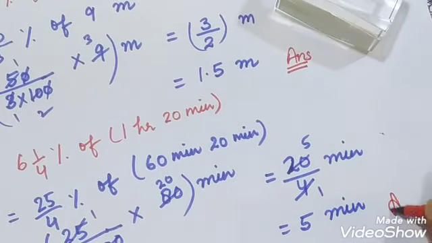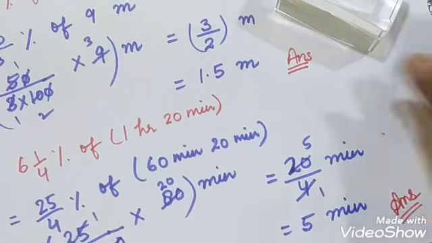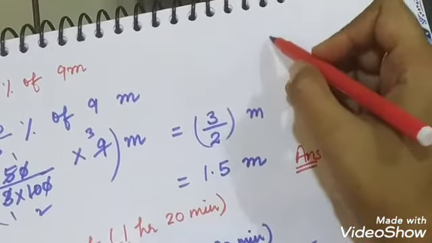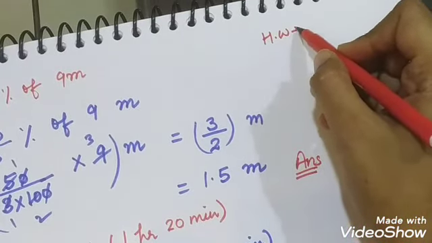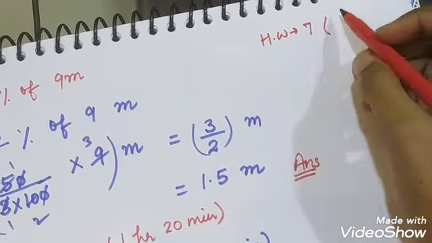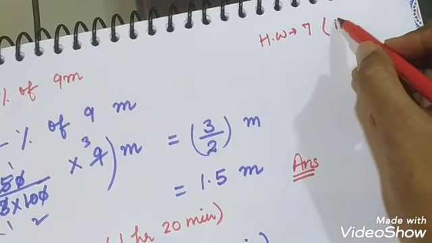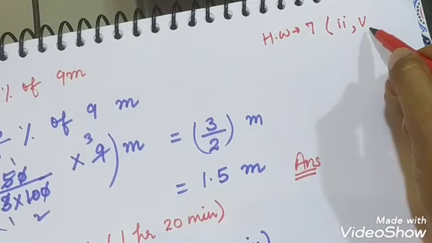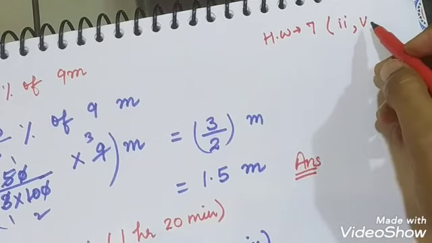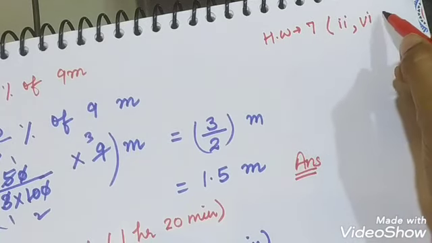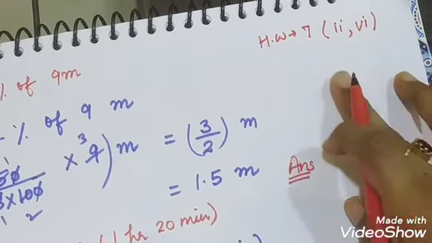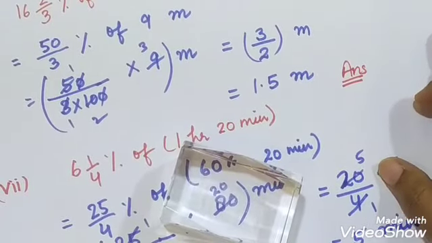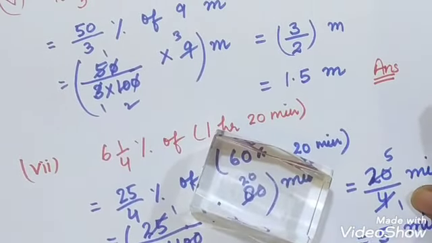This will be your answer. Now the homework of question number 7 will be part 2, part 5. I think I have solved part 5, so part 6. Okay, these two parts will be for homework of question number 7.